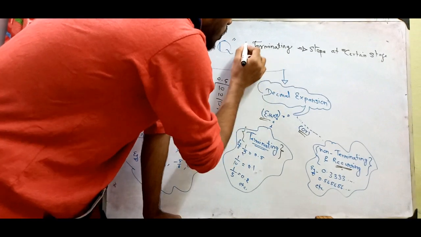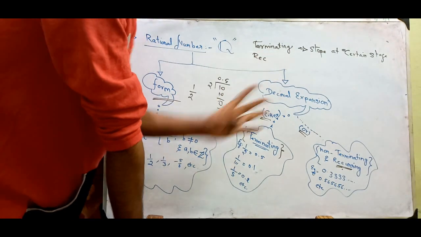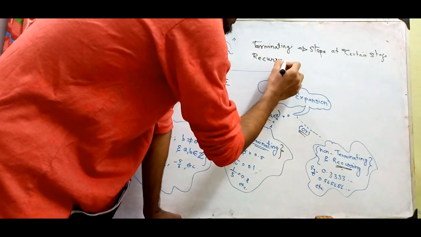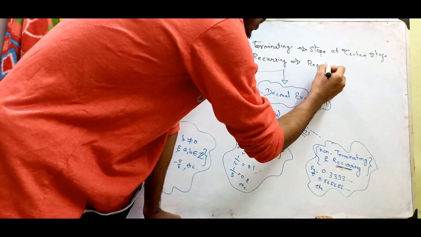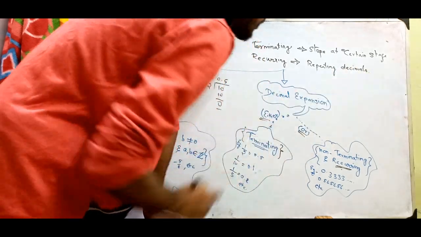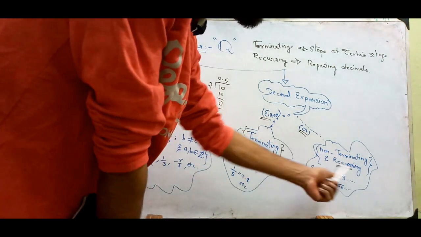Non means it is the opposite, non-stop, that means it won't stop. Recurring means repeating decimals. Note these things. Okay, so non-terminating and recurring.